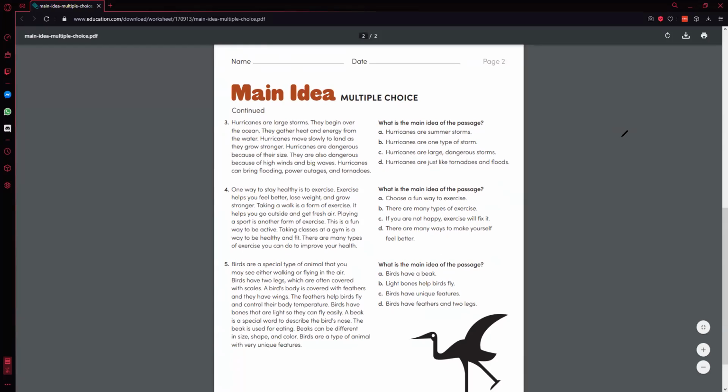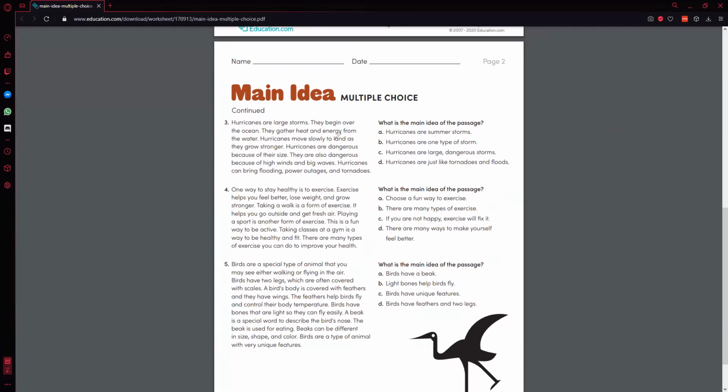For this one, we went over how to find the main idea again. But this time we looked at the first and last sentences of each paragraph because that can help tell us what the main idea is.